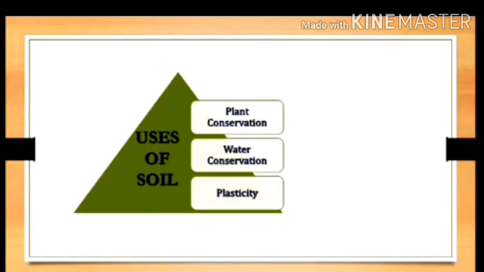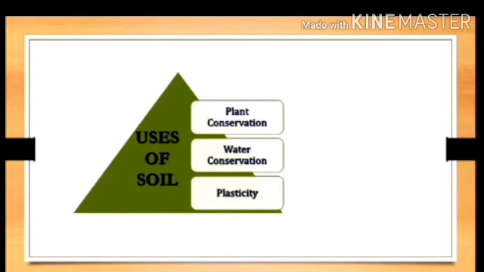Because of its plasticity, we can use it to make different shapes of articles. Because of this property, we can make different shapes of articles. These articles can be baked to make them hard. Yes, after making the article, it must be baked, so it becomes hard.